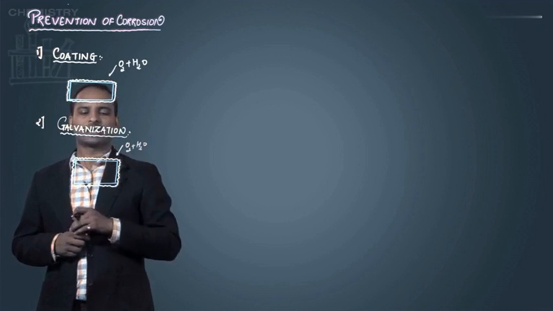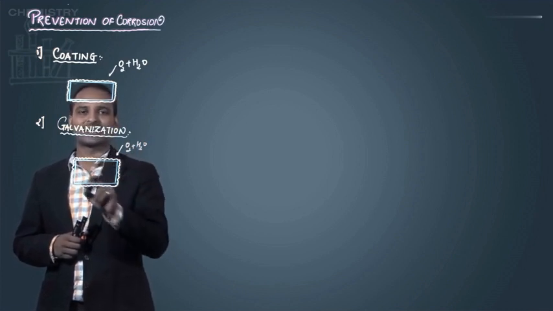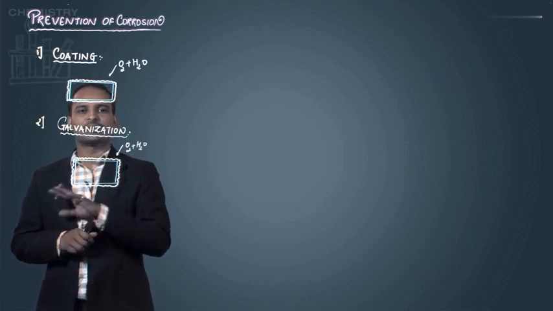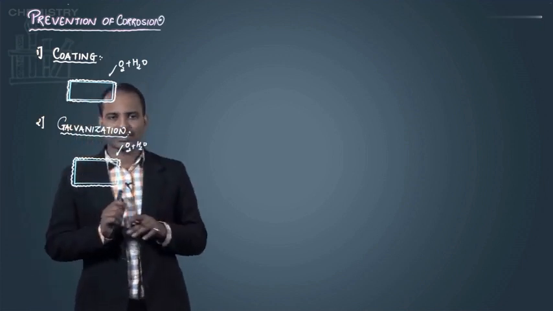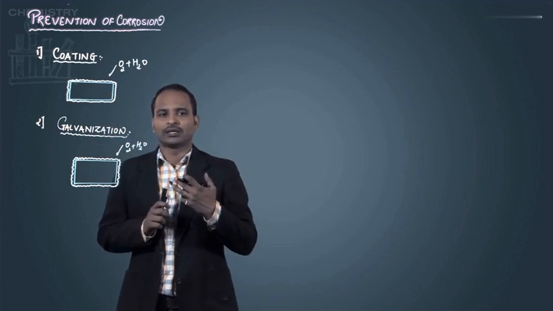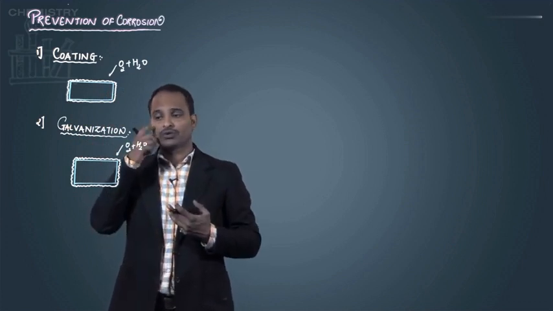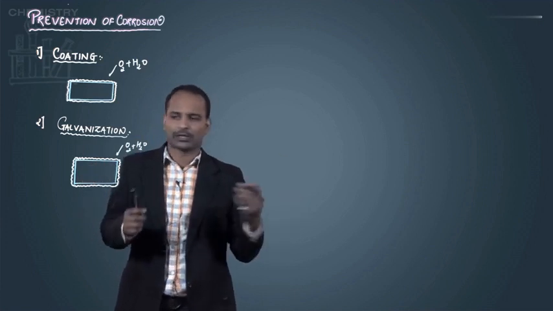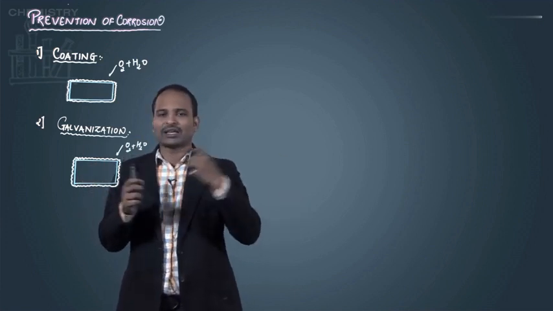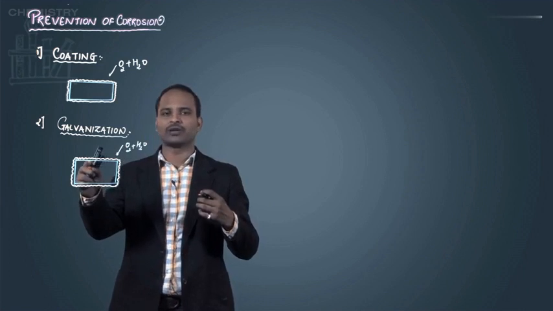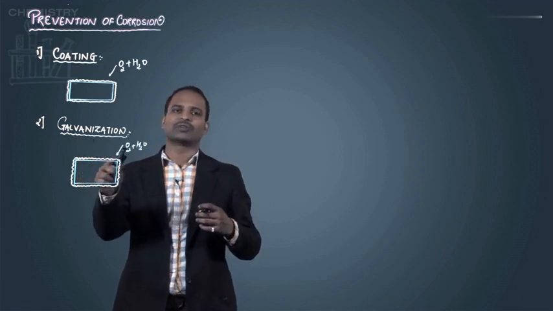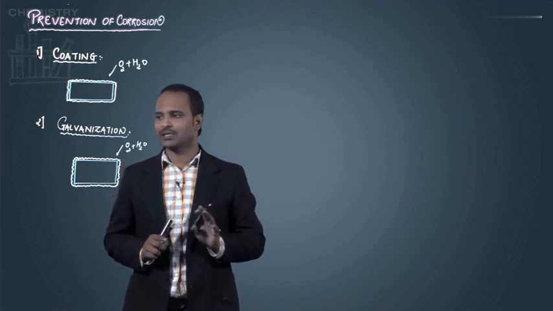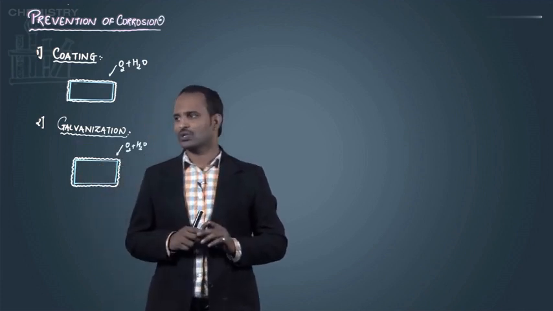And once the oxygen and water attack the zinc, a hard oxide layer of zinc is formed, due to which the inner zinc as well as the metal remains preserved. I can say it is one of the permanent solutions, because even if some scratching takes place and the galvanized zinc layer is removed from the surface at any one point, the oxygen and water will still attack the zinc only, as zinc has more tendency to oxidize. So it is one of the permanent solutions.